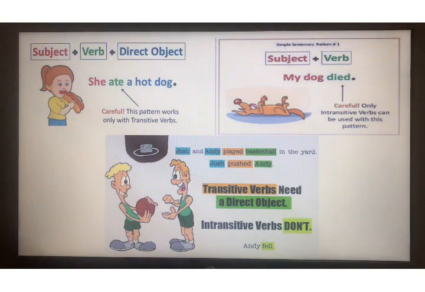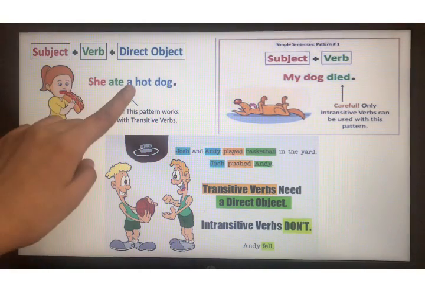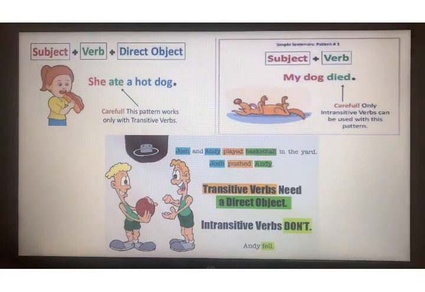First you will identify the verb. Then you are going to check the next word. If it is an article or noun, then it is a transitive verb. Otherwise it is an intransitive verb. Okay. Here as you can see, Andy fell. Fell is the verb. Nothing is there after that. So it is an intransitive verb.